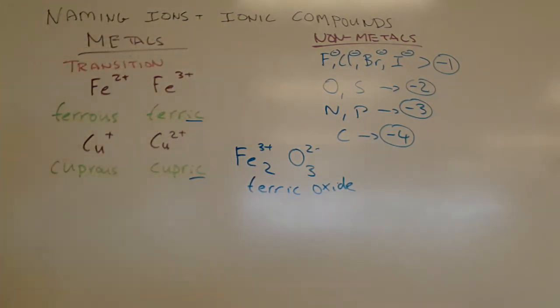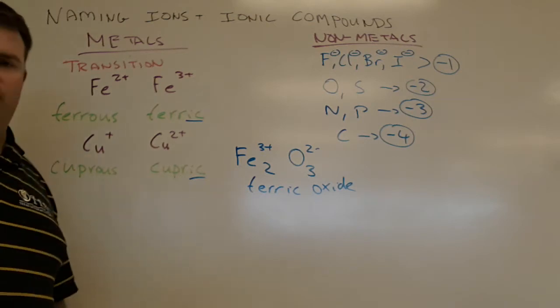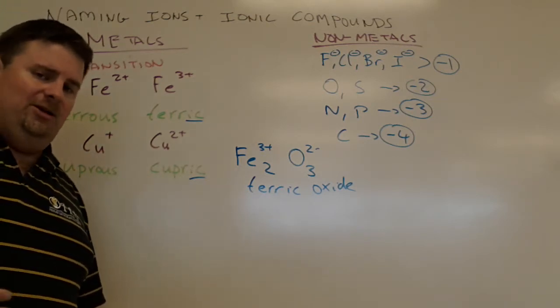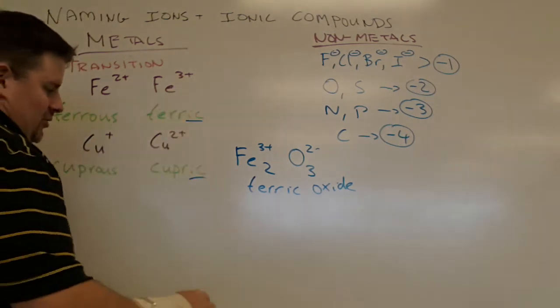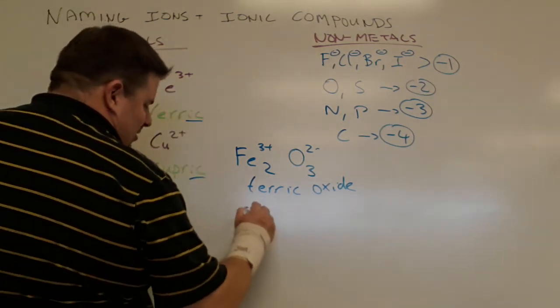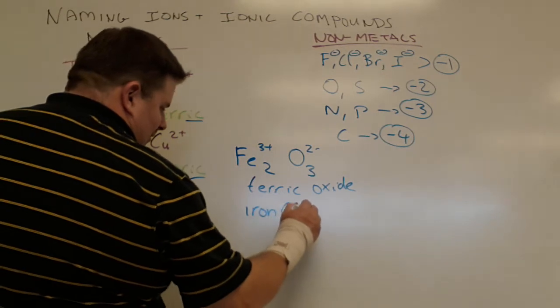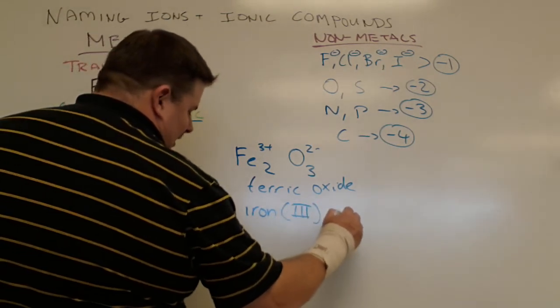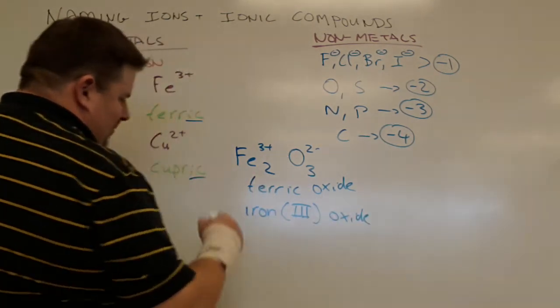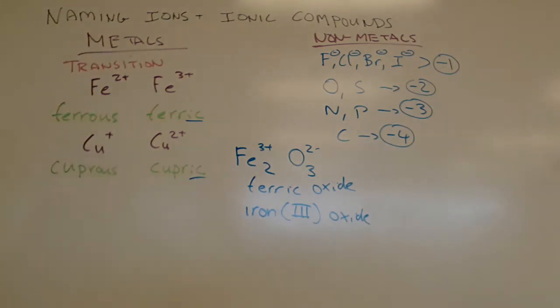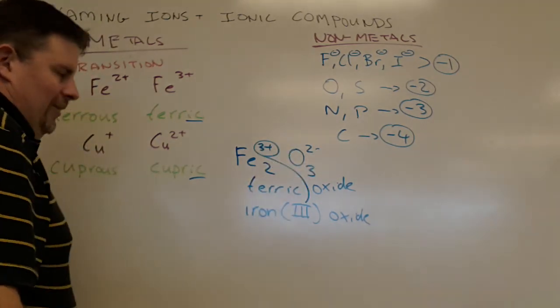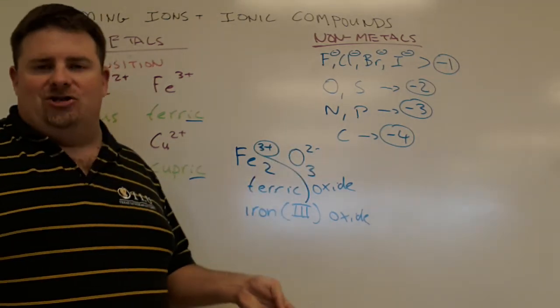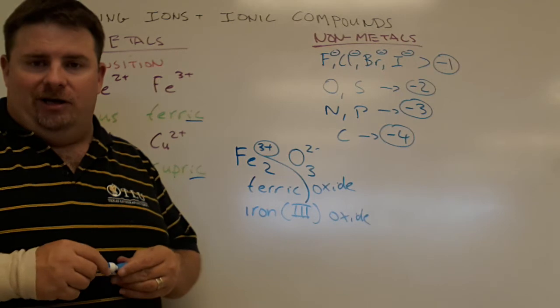Now, you might be thinking, Dr. Wayne, this is awfully complicated. What is the new modern way of doing it? Well, the new modern way is just taking the element and telling us what the charge is. So another way of writing this is just to say iron 3 oxide. I don't know why I didn't think of this before, only because people were trying to be fancy back then. But iron 3, this number represents the oxidation state of the metal, the oxidation state being that charge number that's on the iron.